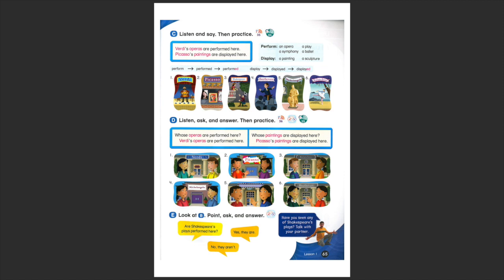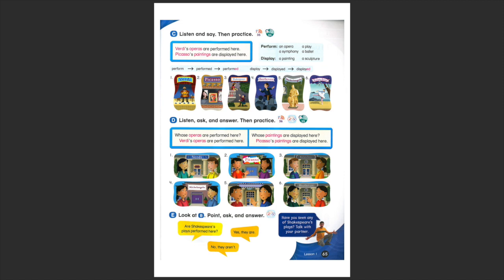Shakespeare plays, so Shakespeare's plays are performed here. Very good. Beethoven, symphony, so this is performed. Beethoven's symphonies are performed here. Michelangelo, it says, and what is this? A sculpture. But remember, sculptures and paintings are displayed, so Michelangelo's sculptures are displayed here.